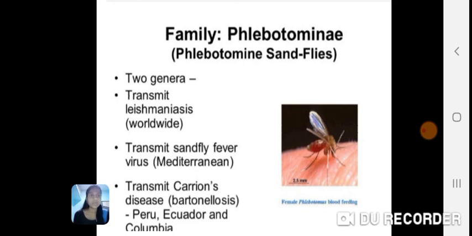Family Phlebotominae, the Phlebotomine sandflies. There are two genera. First, transmits leishmaniasis worldwide and sandfly fever virus in the Mediterranean, and transmits Carrion's disease, bartonellosis, in places like Peru, Ecuador and Colombia.